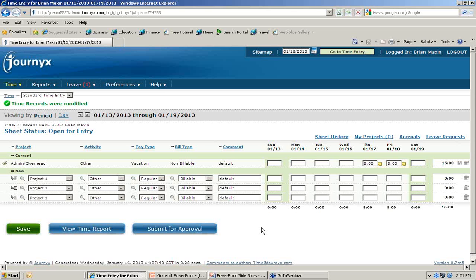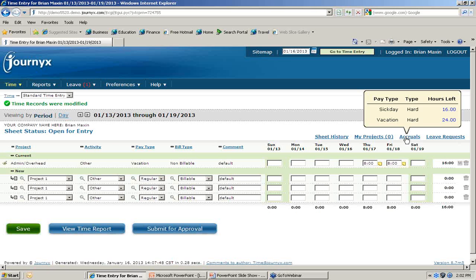From this user interface, I also wanted to make you aware that we have the ability to display an employee's accrual balance on their timesheet. So in this particular case, I've got 16 hours of sick day and 24 hours of vacation time. The type there that says hard, there's a difference there. A hard accrual will not allow you to go into a negative balance. A soft accrual will allow you to go into a negative balance, but you will receive a warning message, and so will your approver when they go to approve your timesheet that tells them that Brian is into a negative balance for a specific accrual.